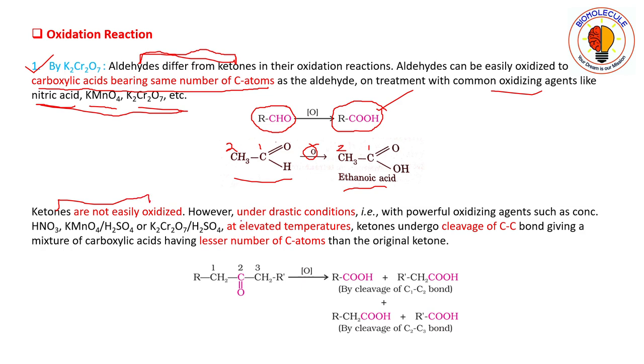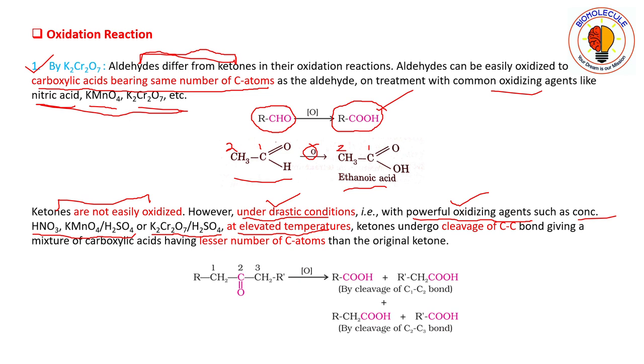However, under drastic conditions, that is with powerful oxidizing agents. In aldehydes we were using common, mild oxidizing agents, but in ketones we have to use drastic conditions along with powerful oxidizing agents such as concentrated nitric acid, KMnO4 in presence of sulfuric acid, or potassium dichromate in presence of sulfuric acid at an elevated temperature.